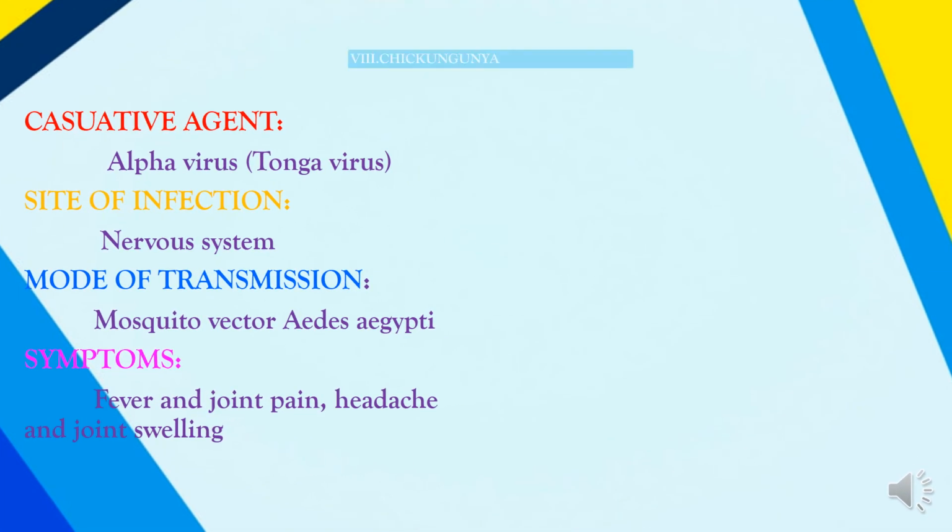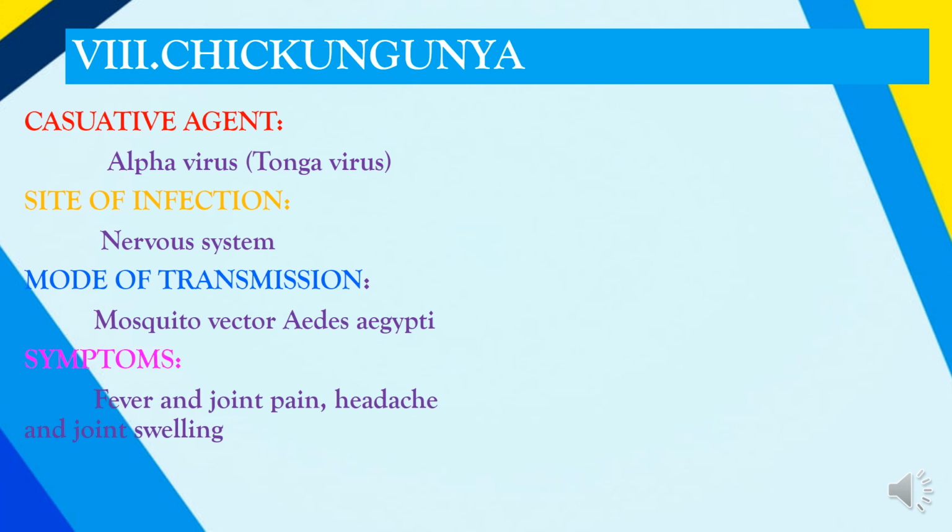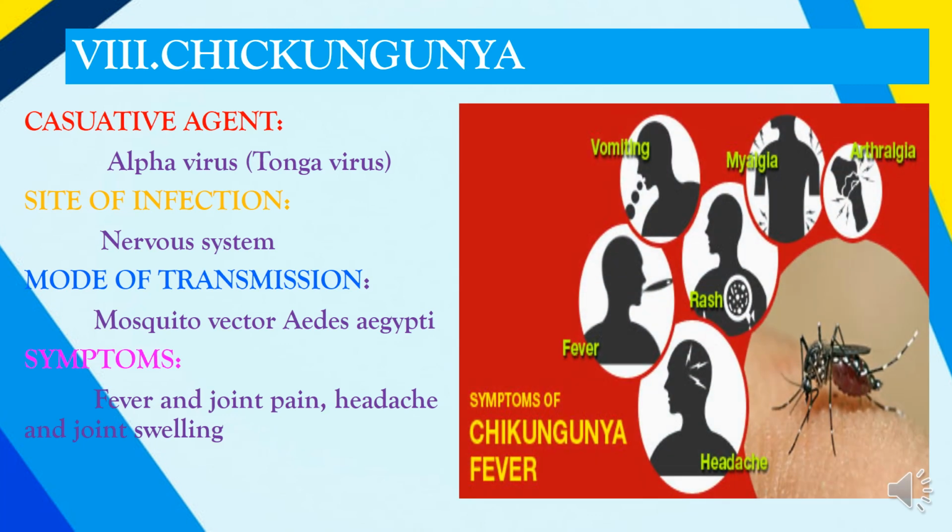The next disease is the chikungunya, which is caused by the alpha virus, Togavirus, affecting the nervous system, and the mosquito vector is Aedes aegypti. The fever and joint pain, headache, joint swelling are the symptoms of this chikungunya. Usually the mosquito acts as the vector. It bites the healthy person carrying the alpha virus, injects the alpha virus into the body of the healthy person, and the person suffers from the headache, fever, rashes, vomiting